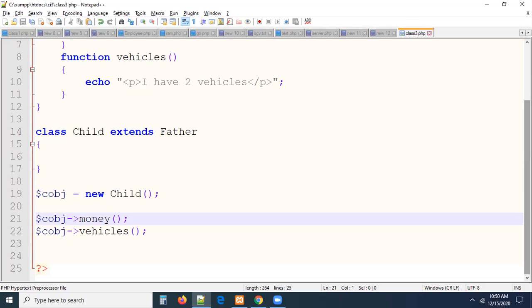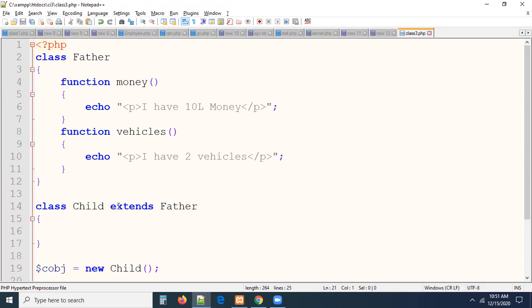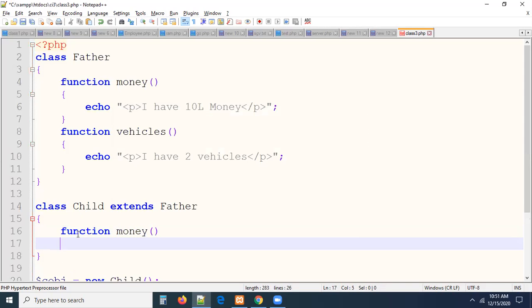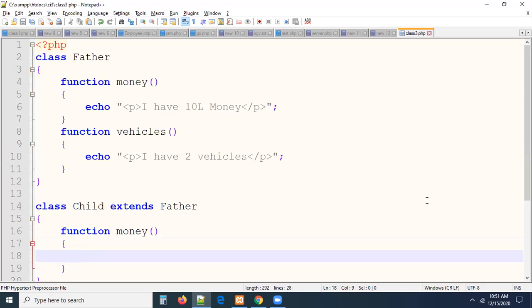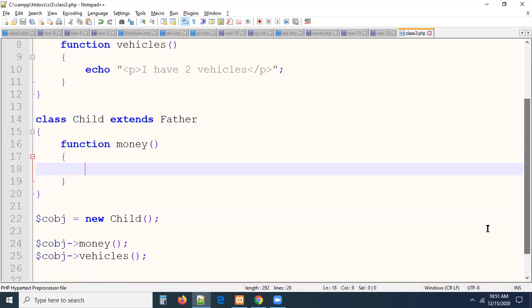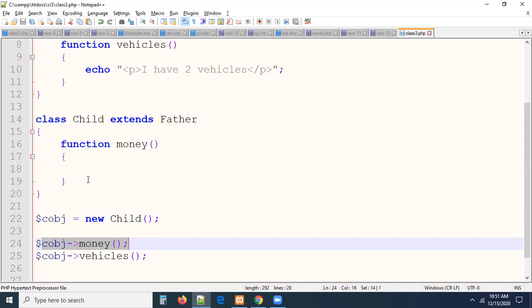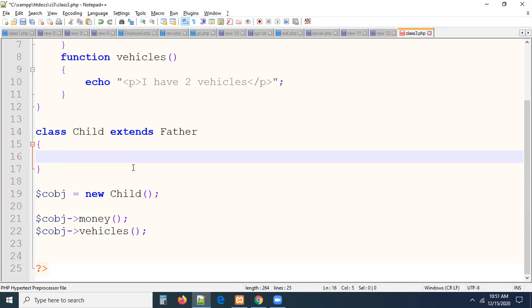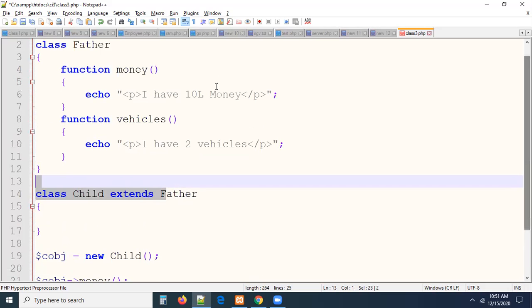Okay, now the next thing, guys. For example, father is earning money. He is having 10 lakhs of money. Unfortunately or fortunately, child is also earning money. Then what we need to do? Child is earning money. Earlier, it will look for a money method. When we are creating a child class object, first it will look into the child class actually. In the child class, there is no money method. If it is not there in the child class, then it will look into the father class and we got the money of the father class.